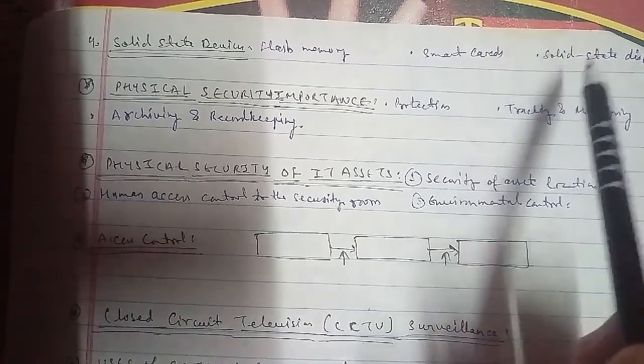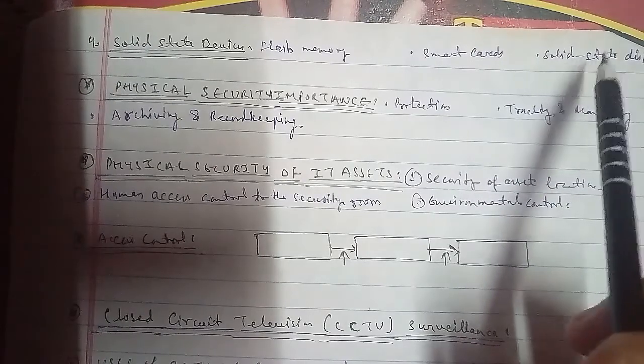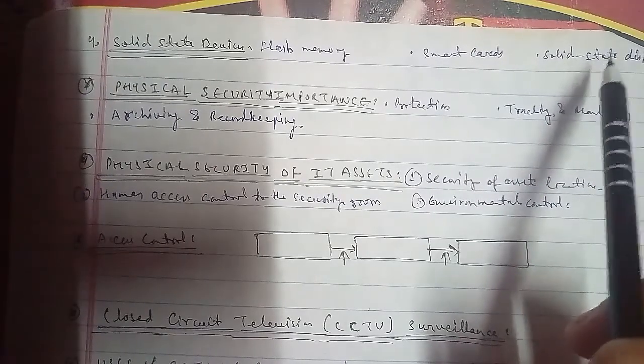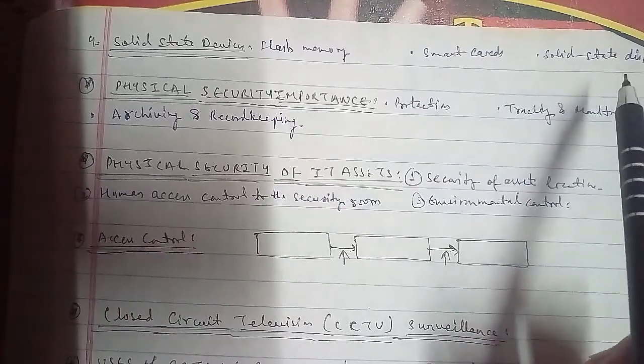The next we have is the solid state disk. The solid state disk has a large amount of SDRAM, extremely fast volatile storage, and requires a battery backup, and most have a hard disk for copying the data as well.